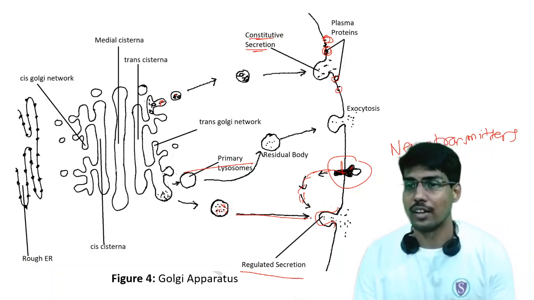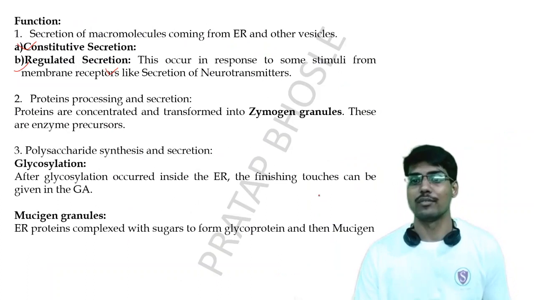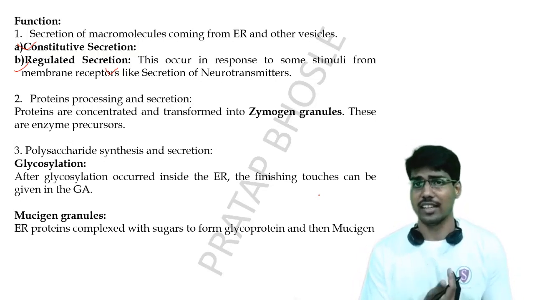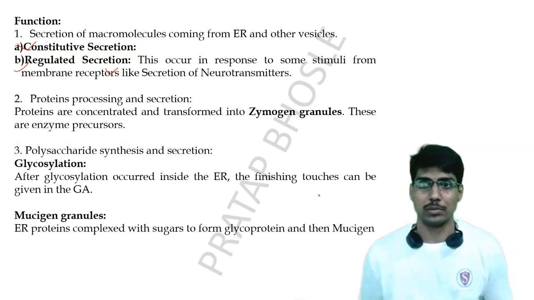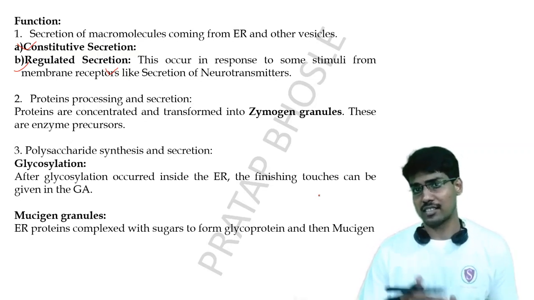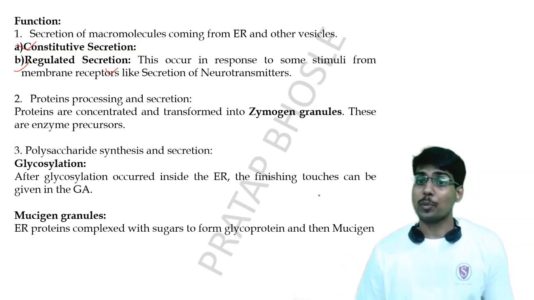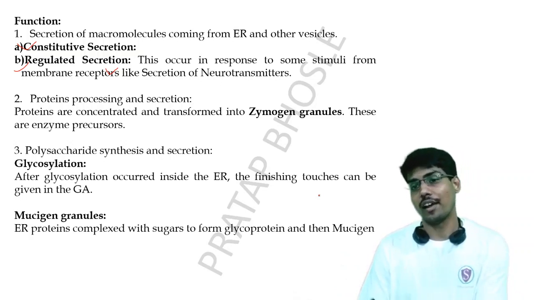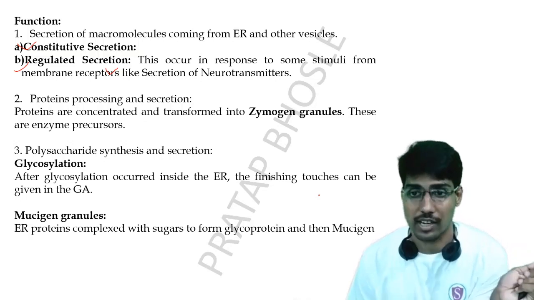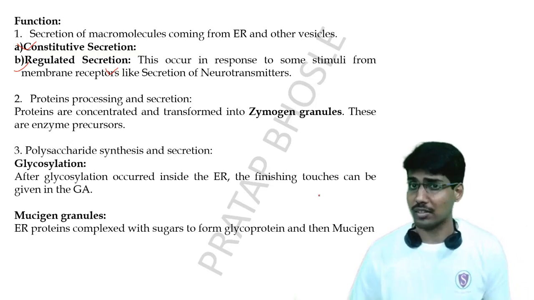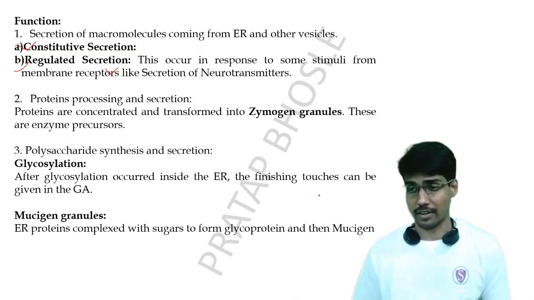Next we will study the second function, that is protein processing and secretion. Whatever proteins are synthesized by the ribosomal units pass to the endoplasmic reticulum, and in the next step they end up in the Golgi apparatus. These proteins are concentrated and transformed into zymogen granules by the Golgi apparatus, meaning the further processing of these proteins is done by the Golgi apparatus.